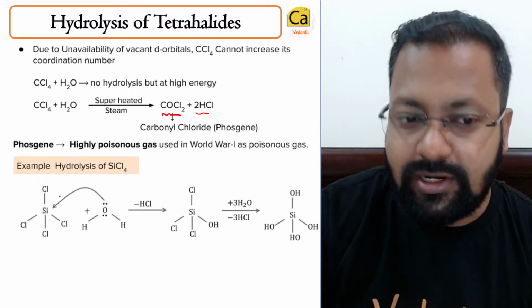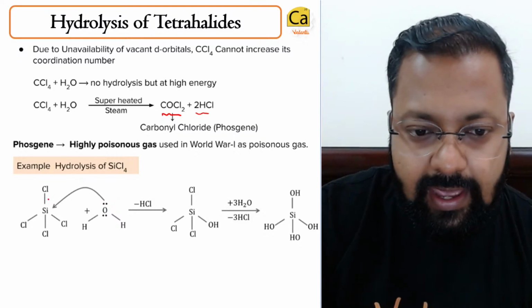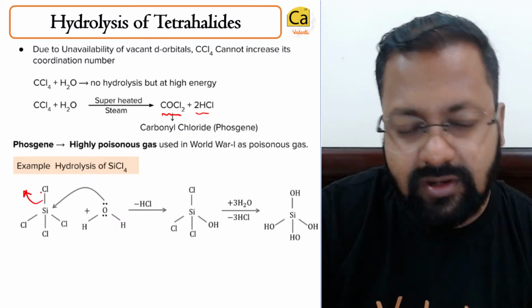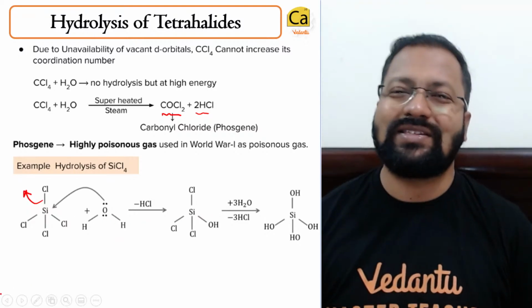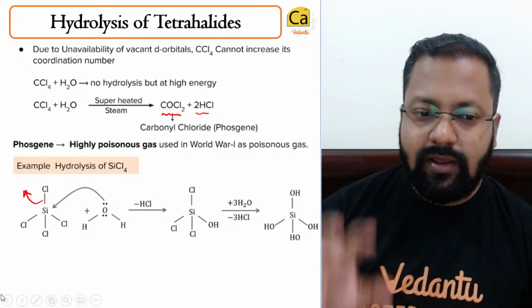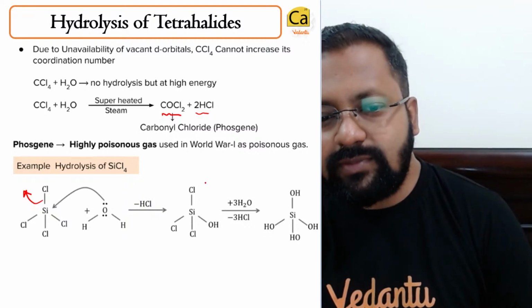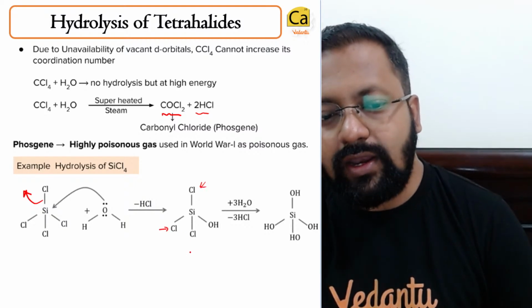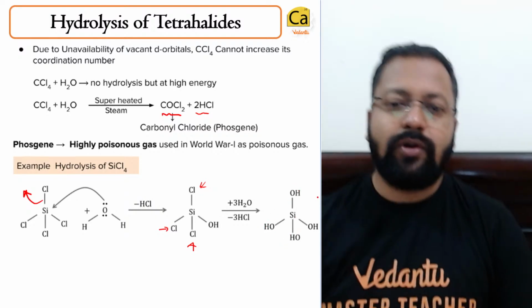Now, how does a substitution reaction take place? So this H2O reacts with silicon tetrachloride and it displaces chlorine. And since it displaces chlorine, chlorine goes out as Cl minus and OH gets attached over here. Now, how many chlorine atoms can you see? There are 4 chlorine atoms. So, 4 OH groups surround it.